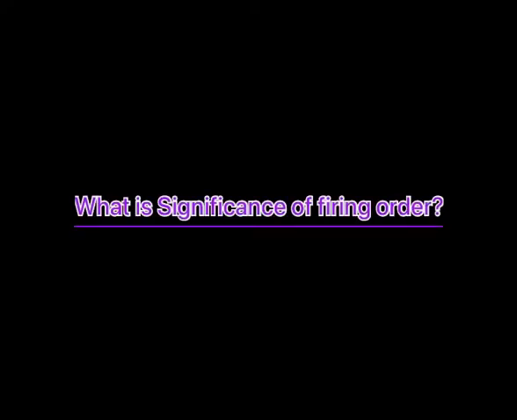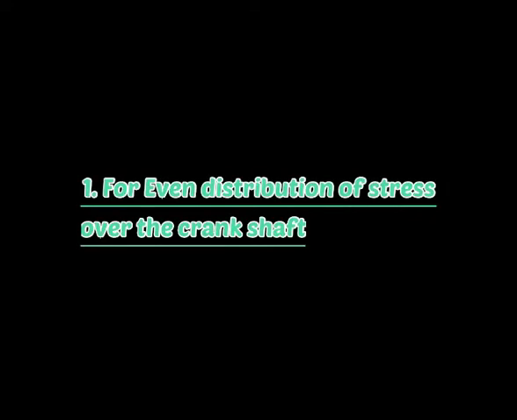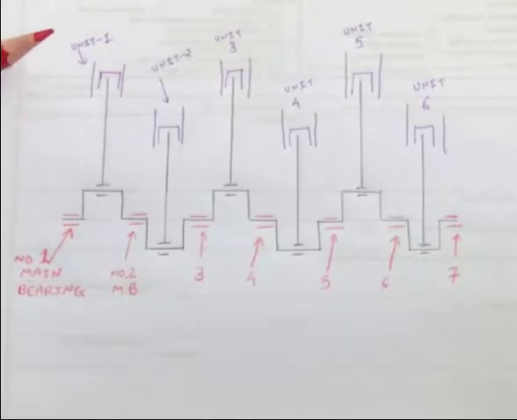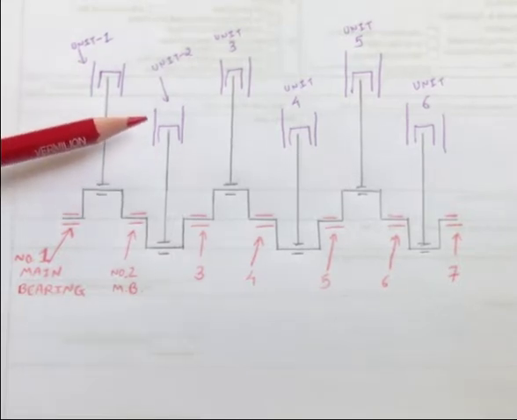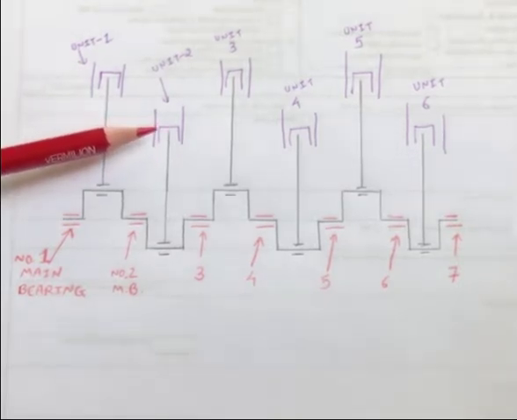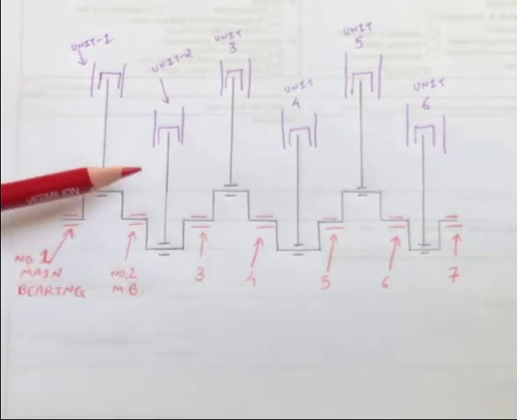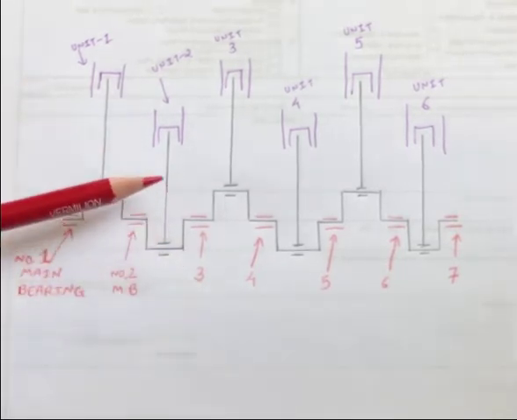Now, what is the significance of the firing order, meaning why is a firing order required? There are basically 5 main reasons. The first one is for the distribution of stress over the crankshaft. Suppose there is an ignition stroke in unit number 1, and then the next ignition stroke is in unit number 2.